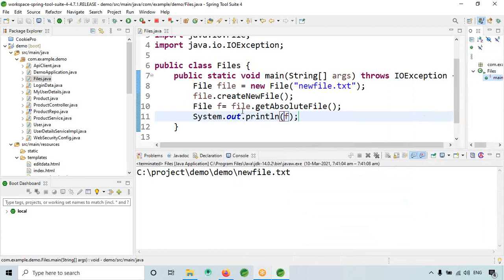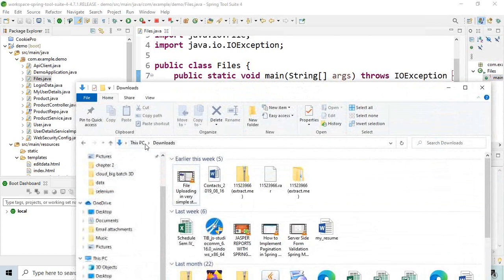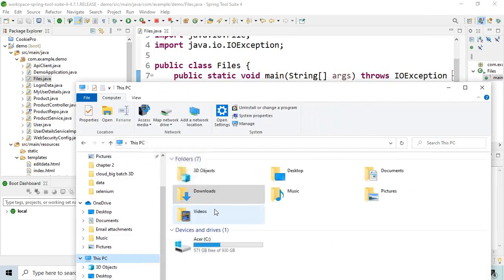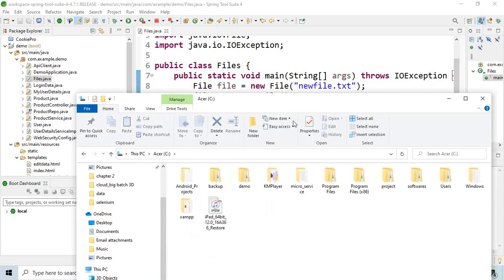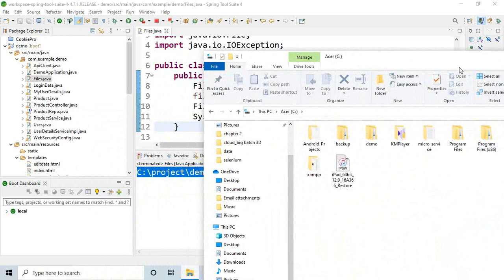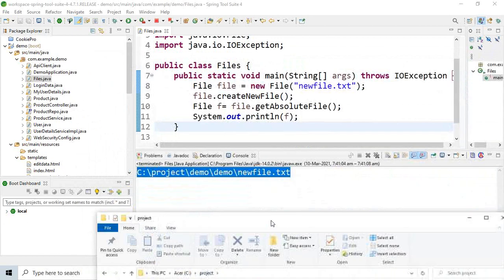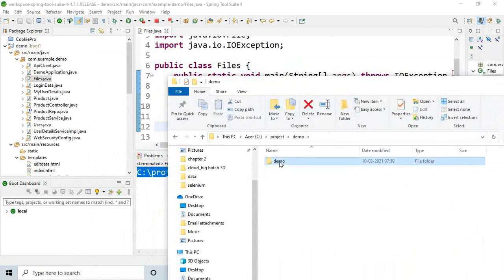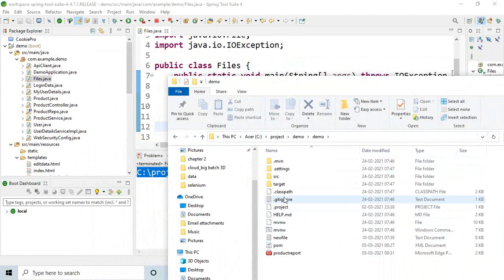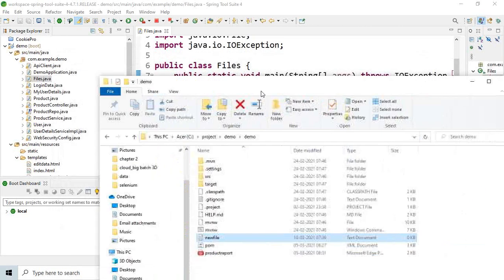Okay, it is giving me the path, and it is created in the C drive. Let's check in the C drive. Go to the C drive, the project, inside the demo. So here is the new file, see, the file got created.